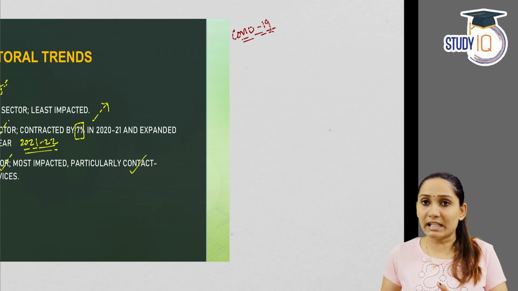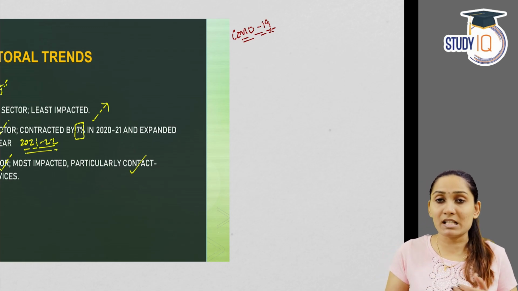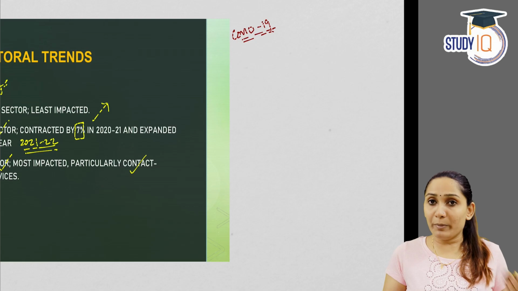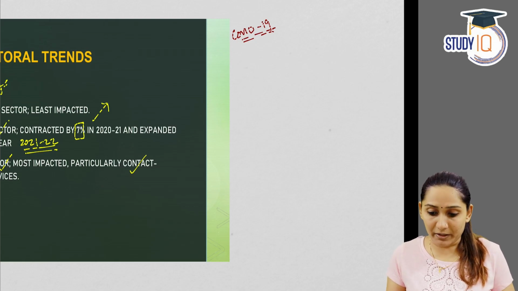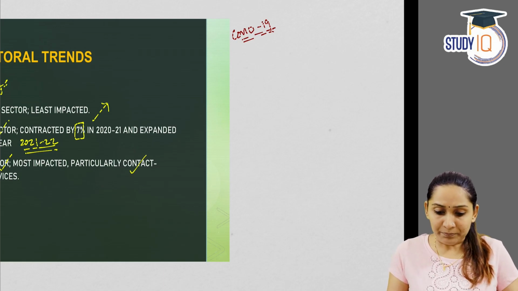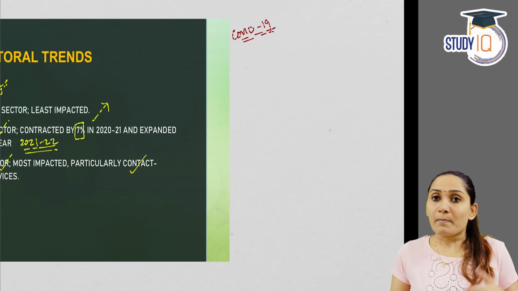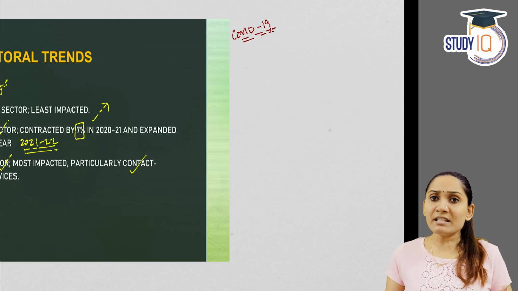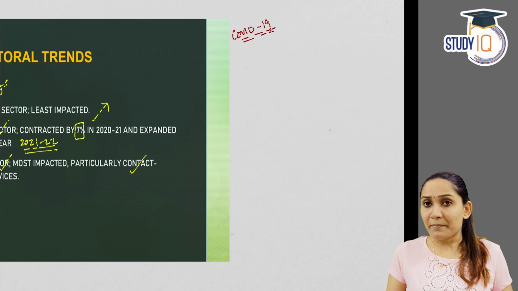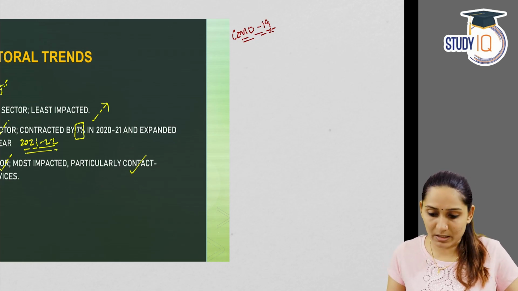One reason is that mutant variations of the virus appear again and again, like the Omicron variant. Secondly, there were large supply chain disruptions which could not be revived in a very short period of time. Third is inflation caused due to the pandemic. All these factors put together have not made the recovery easy for many of the economies in the world.